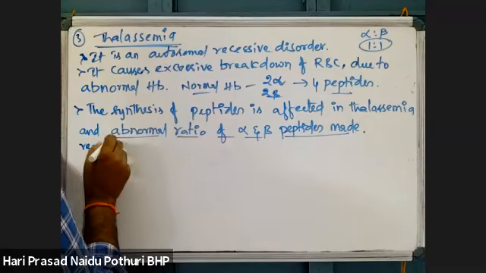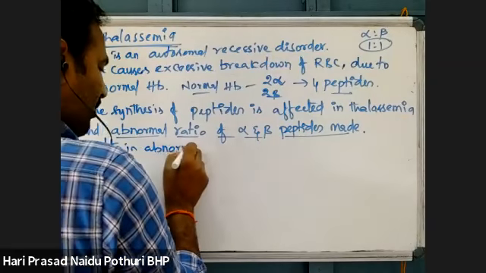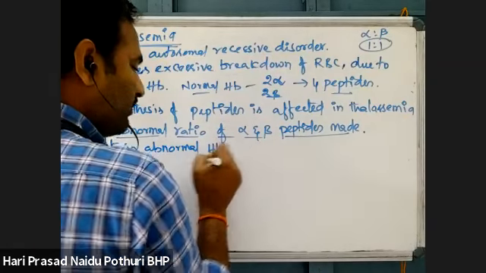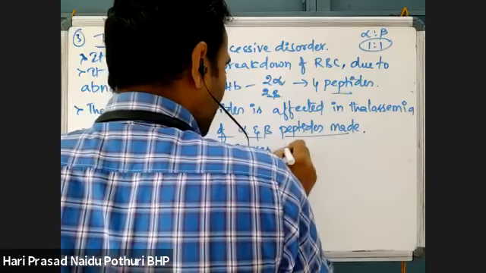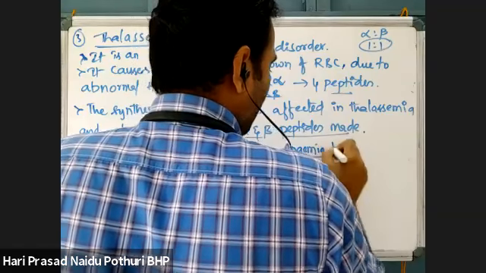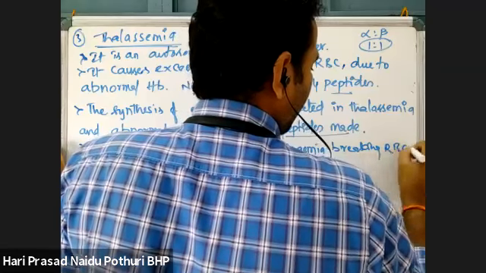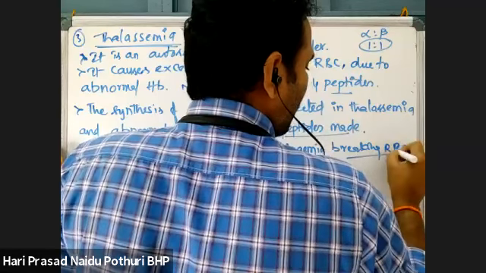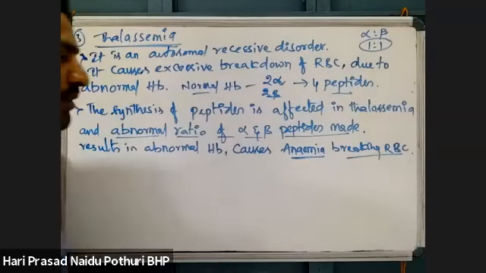This results in abnormal hemoglobin that causes anemia, breaking RBC. Due to that abnormal hemoglobin, RBC will break down and anemia develops.